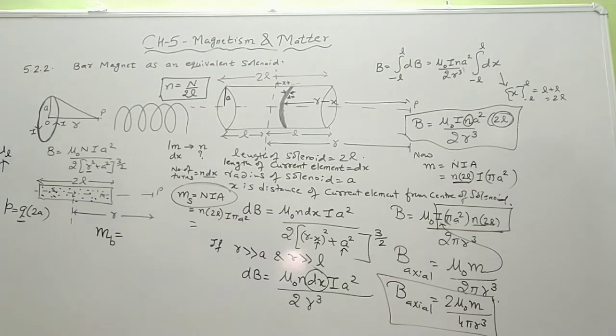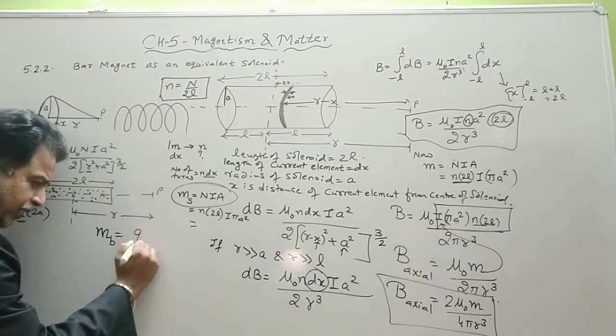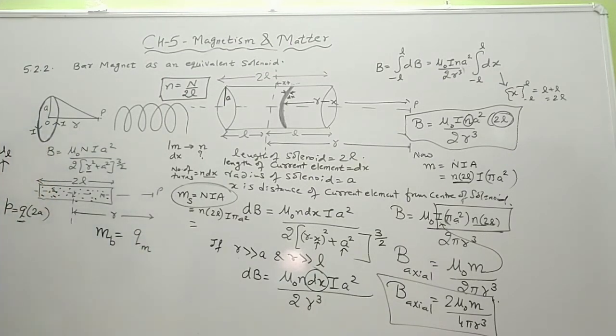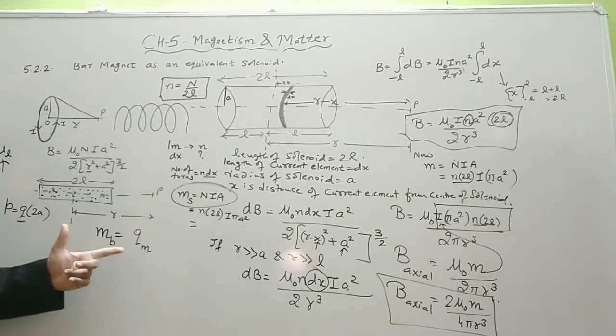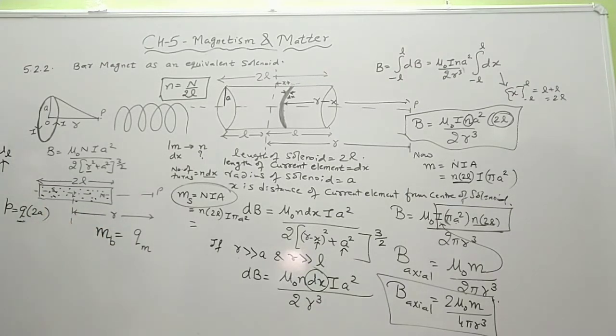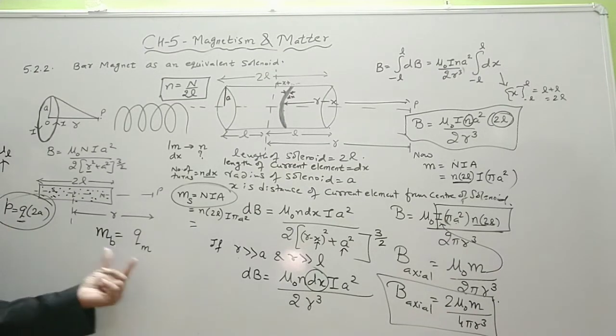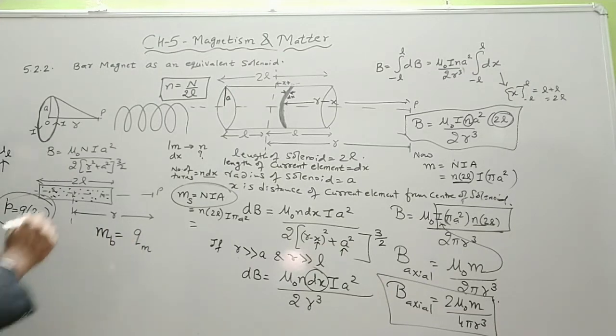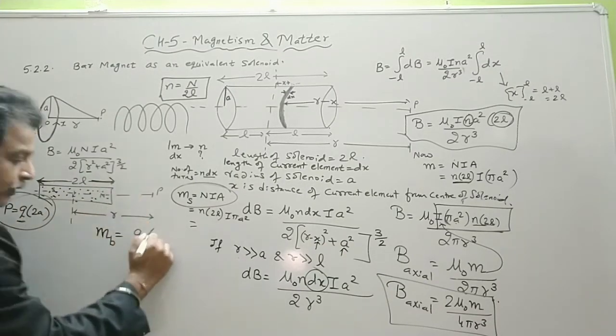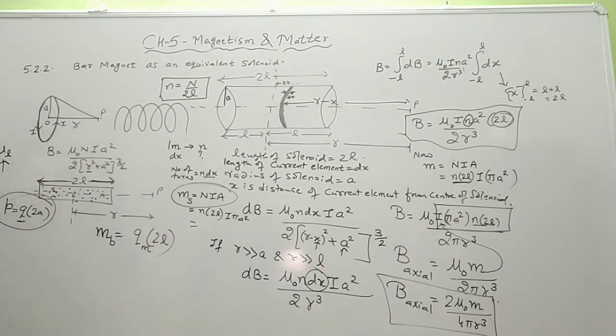So here we introduce a new terminology, which is called the pole strength, and again it is represented by Q, but we name it Qm. So it is not a charge, we read it as a pole strength. In some books, the pole strength is also denoted by small p. So in our book, P is for dipole moment, and for pole strength, we introduce the term Qm. And if the magnet length is 2L, so this is the case.